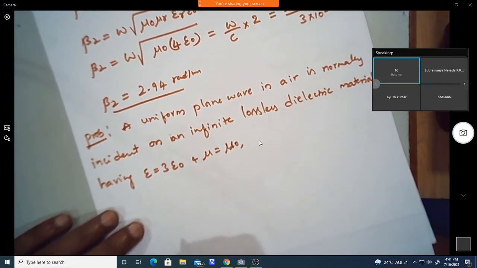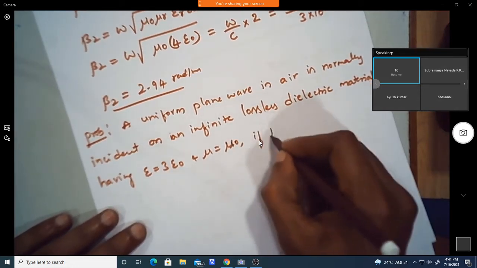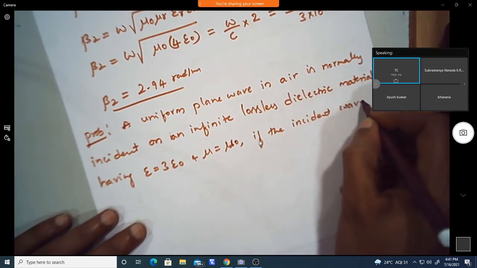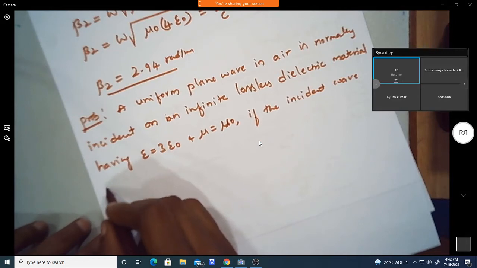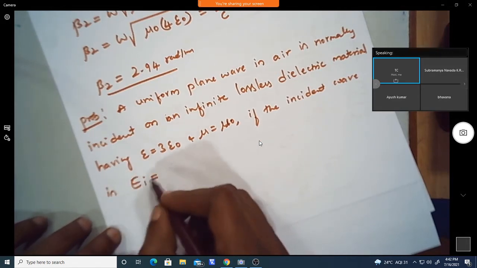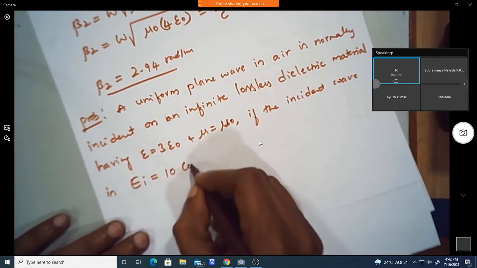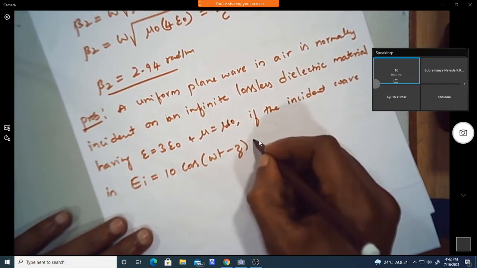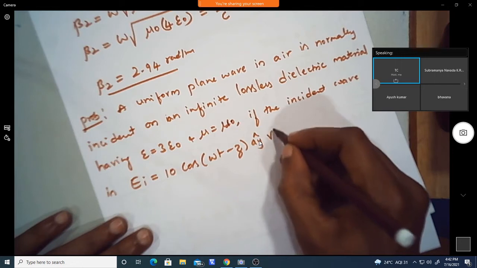Okay, so if the incident wave EI is equal to 10 into cos of omega t minus z in the direction of AY volt per meter.